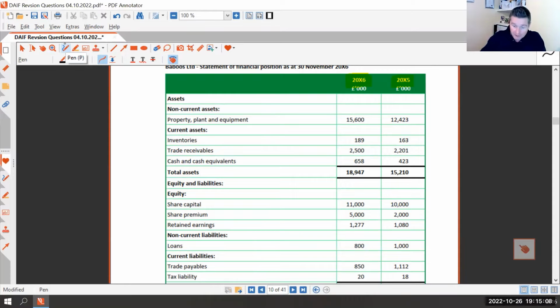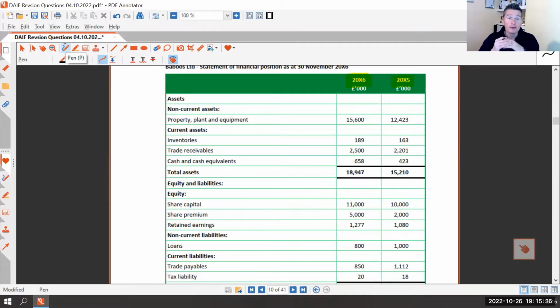So let's look at inventories first. Inventories have gone up. If our inventories have gone up, will that reduce or increase the amount of cash we had available during the year? If our inventories are greater at the end of the year than what they are at the start of the year, will that free up cash or tie up cash?